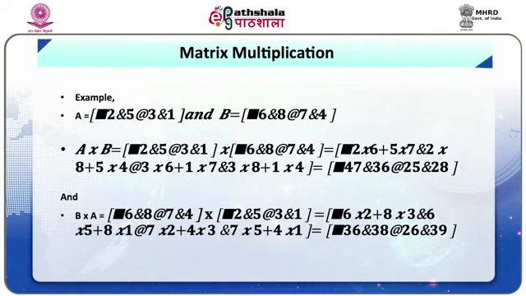You can see that the product of A and B is just as mentioned above. We note that the two matrices can be multiplied as they have the required dimensions, but the two products are not the same. That is, A into B is not equal to B into A. Also note that when an identity or unit matrix is multiplied with any matrix conforming to the dimension, the product is the matrix itself.